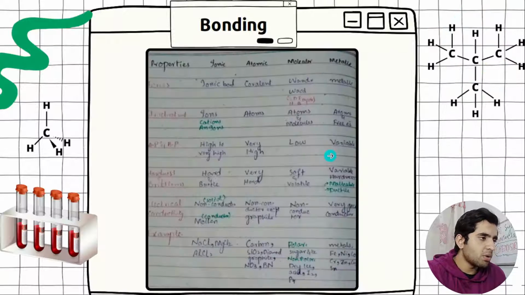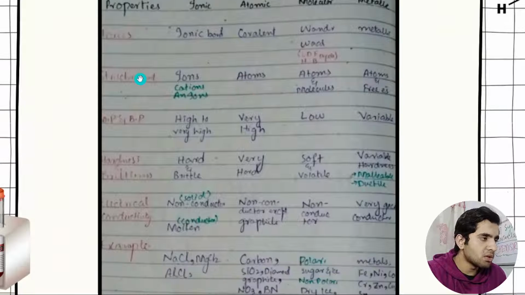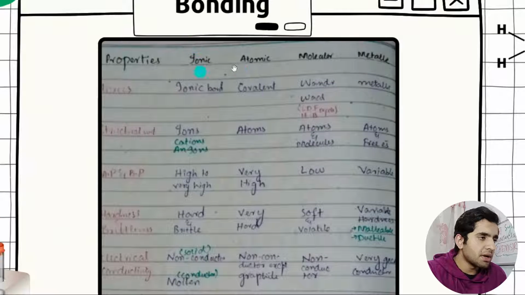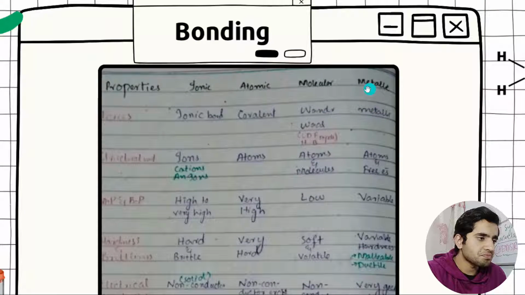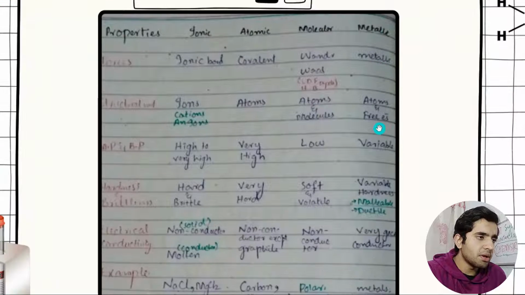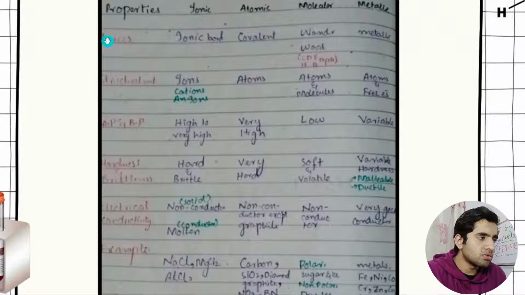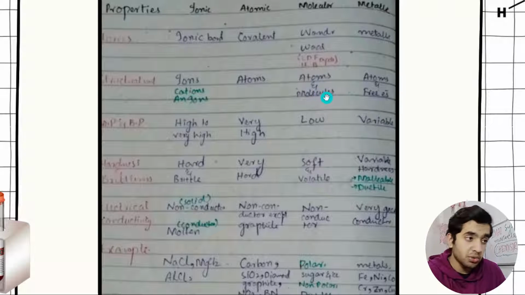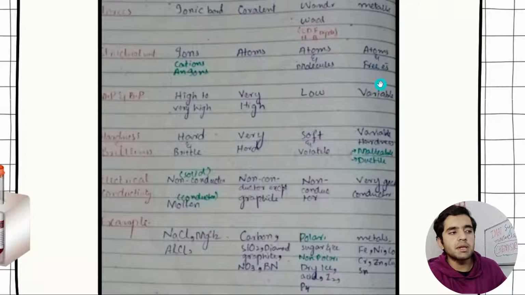But anyway, now next we have got our intramolecular forces. Intramolecular forces are ionic, atomic, also known as covalent bonding, the molecular or London dispersion forces, van der Waals, and this is our metallic. So the forces are ionic bond, in atomic they're covalent, van der Waals, metallic, and this is the structure unit. In ionic bonding we have got ions, and in covalent bonding we have got atoms. In molecular we have got atoms and molecules, but in metallic bonding we have got atoms and free electrons.